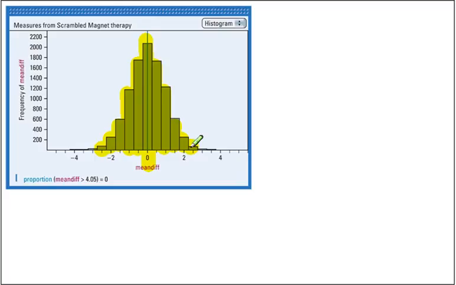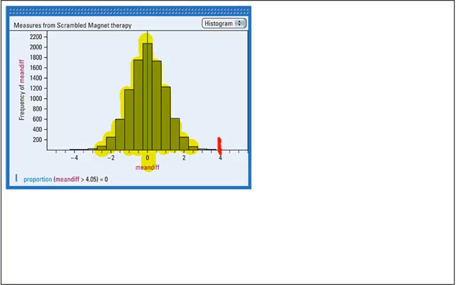But this is what we reasonably expect. Now, the actual difference that they got is out here, 4.05. That's pretty unlikely. It's pretty unlikely that you would have a difference this big if there was no difference in the active and inactive treatment. So part 4 of the course is inference. So what I'm inferring from this is that these positive magnets do actually have an effect.